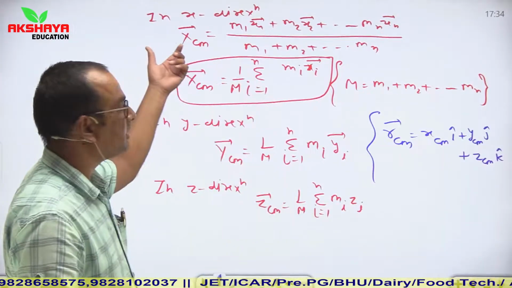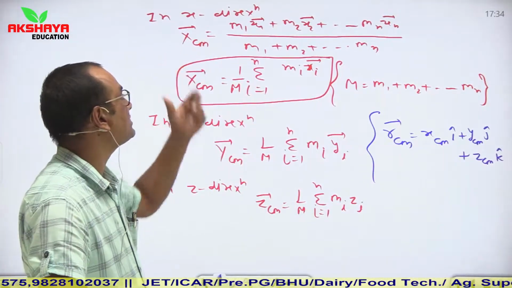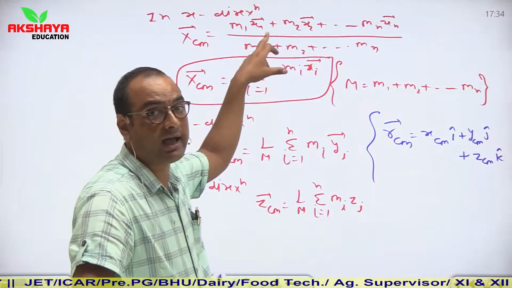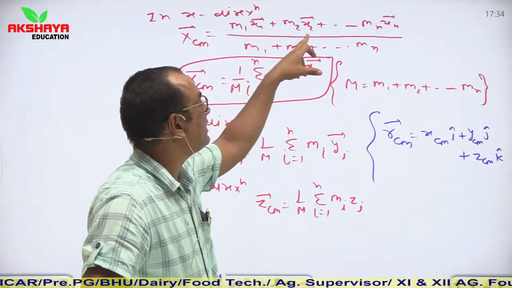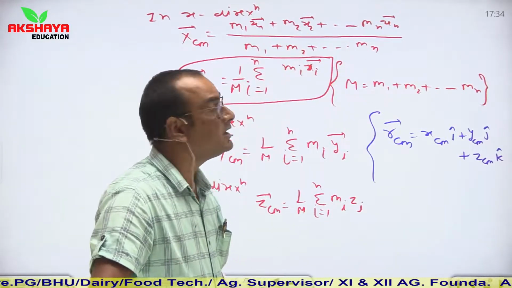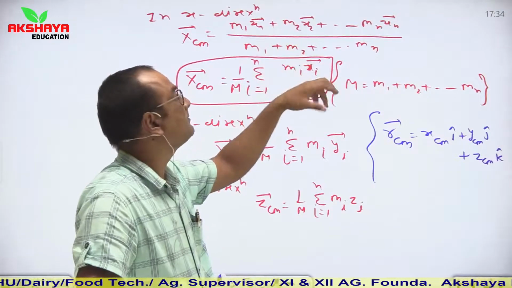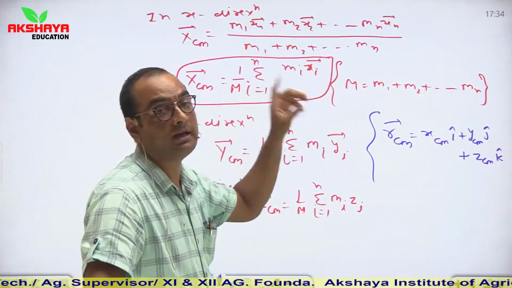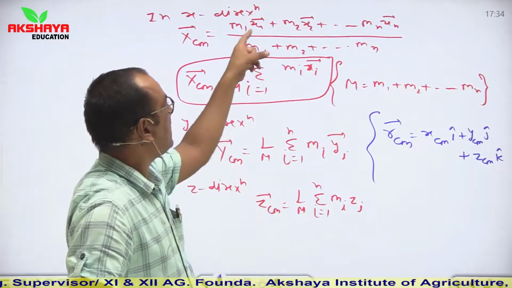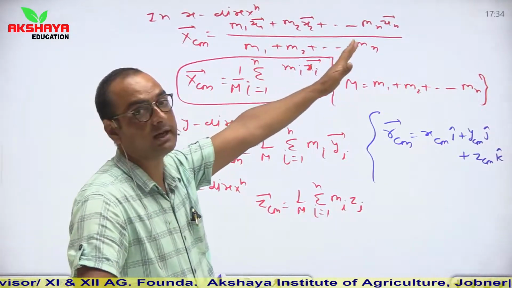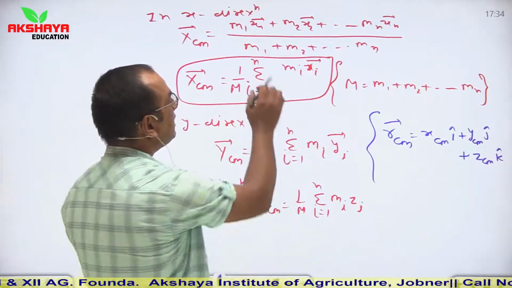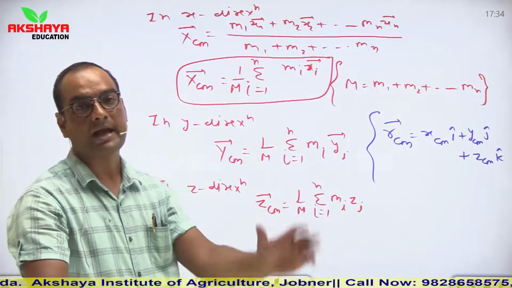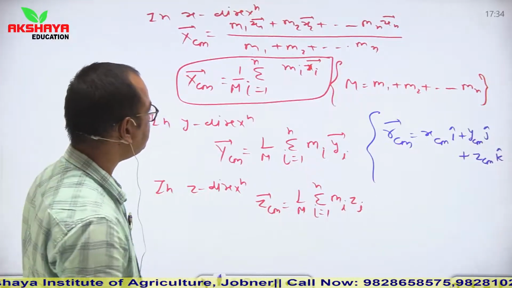If we calculate in individual directions, then in the x direction X_CM is equal to m1 x1 plus m2 x2 up to mn xn, divided by the mass of all the particles of the system, m1 plus m2 plus m3 up to mn.